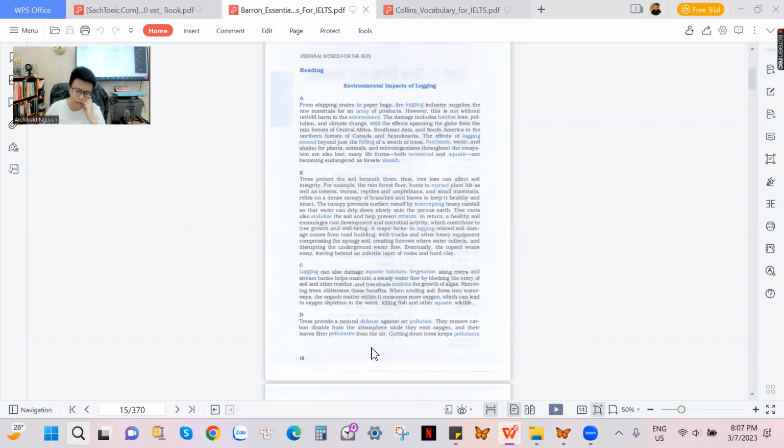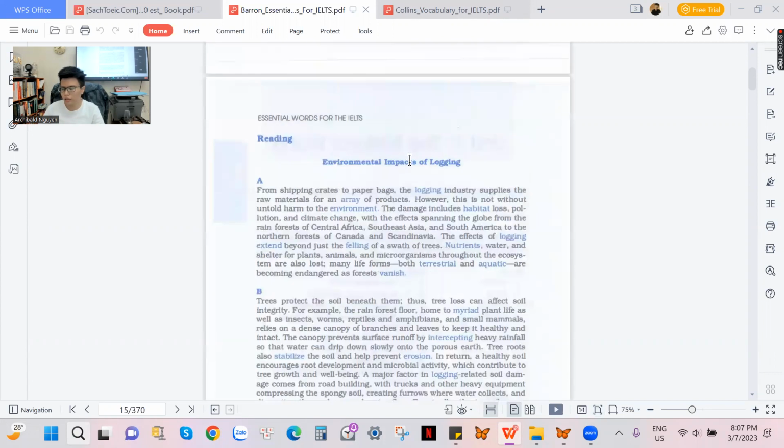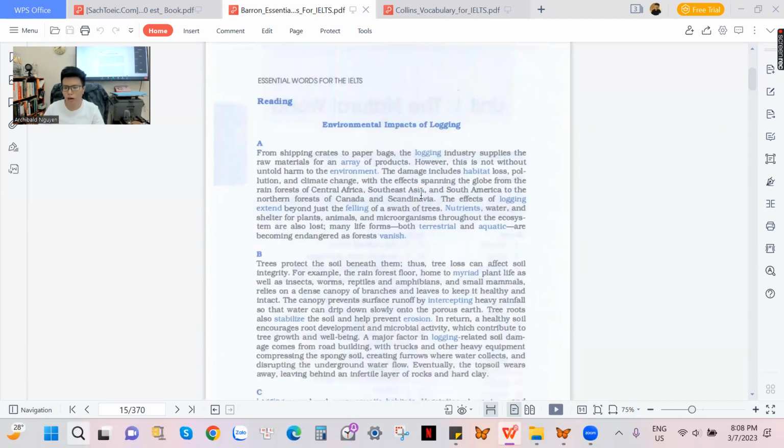So right here are the paragraphs of IELTS reading, and this paragraph we have already studied before. However, in order to make you guys understand and review the old vocabularies, I need to help you guys go through this reading article once again. And here we need to combine two books altogether.